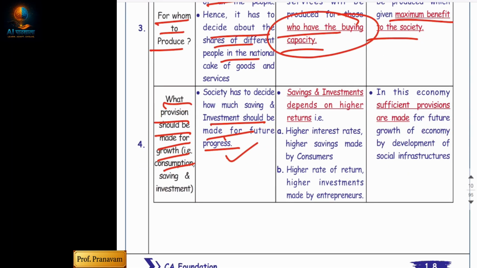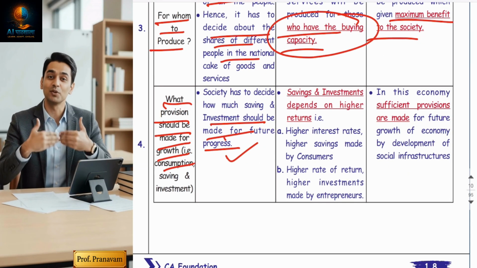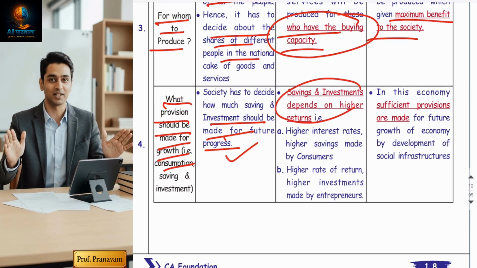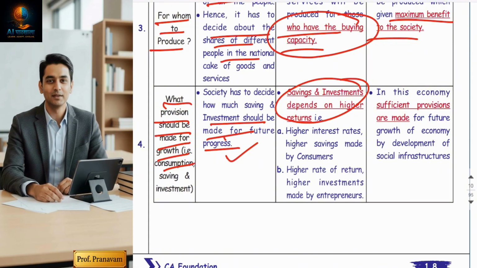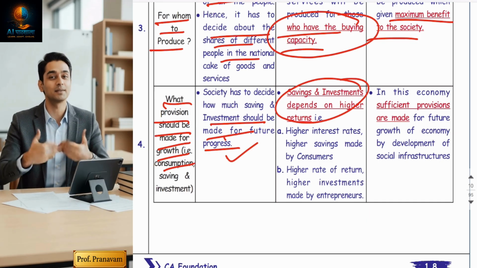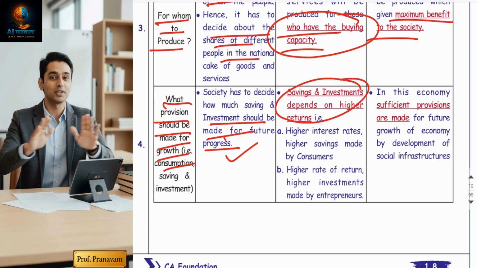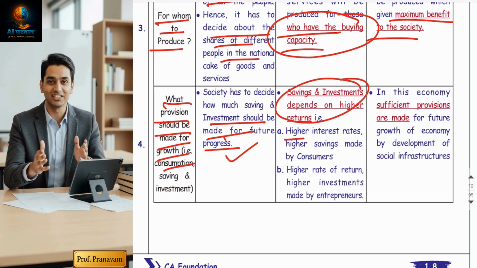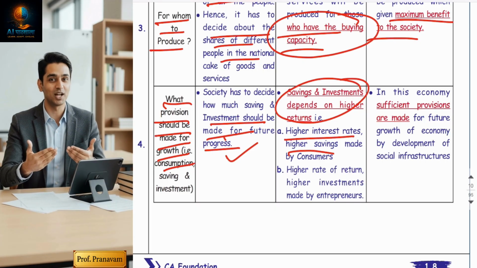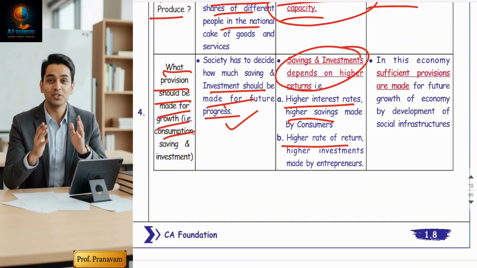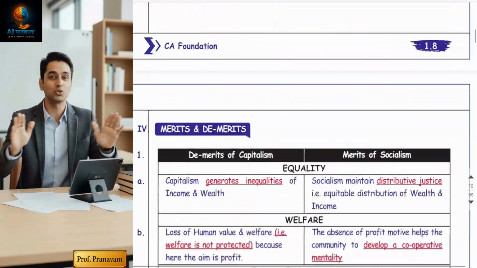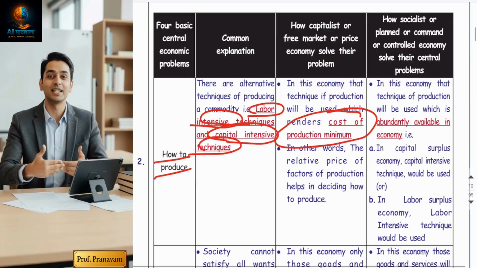Next, what provision will be made? How will a capitalist economy decide? Again, it is based on profit and savings. A capitalist economy is not concerned with the future of the people of the country, because they are very selfish. They will invest in the future only when they find high returns. If there are high returns in the future, they will reserve for future generations. If there are low returns, they might not save for the future generation. Because of this, government is needed. So every country is solving its problems in its own way.